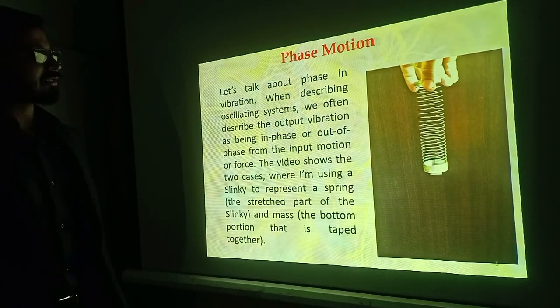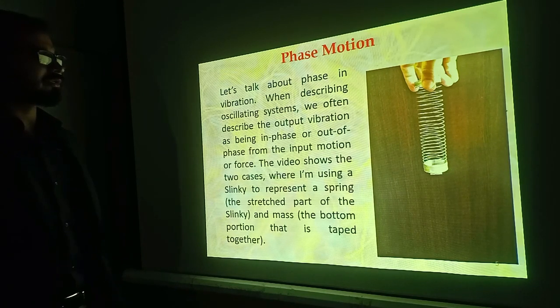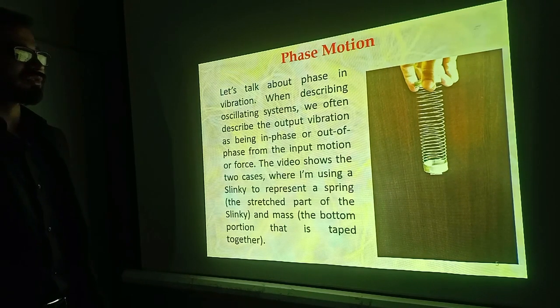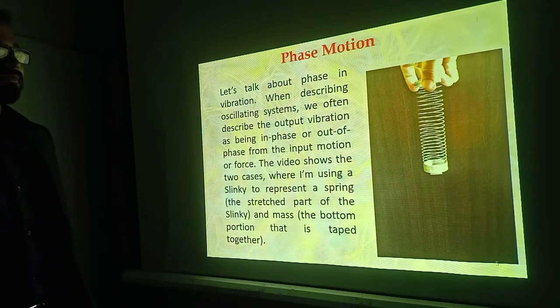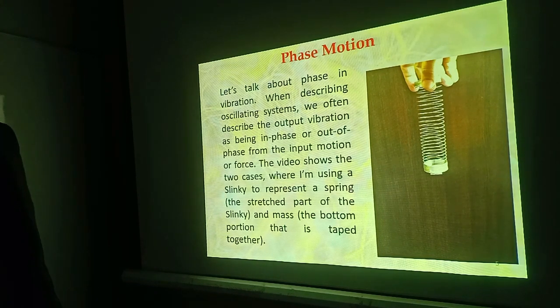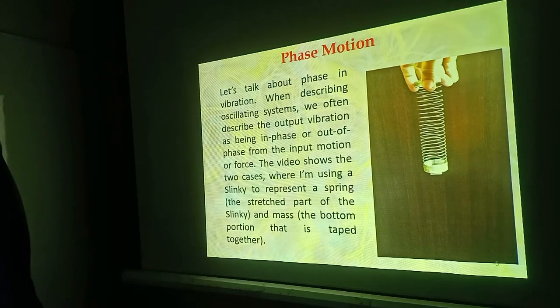I wanna explain this because in these analytical derivations we will also derive different resultants of the solutions of equations of motion for the mass spring system, and we will also determine the phase of the system. Why we need to determine the phase, what will be its advantage? So let's start with the simplest example of phase motion.